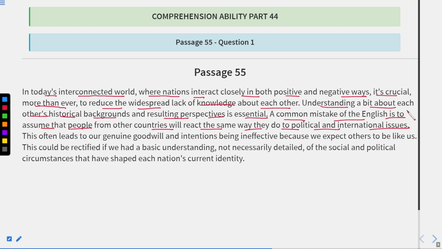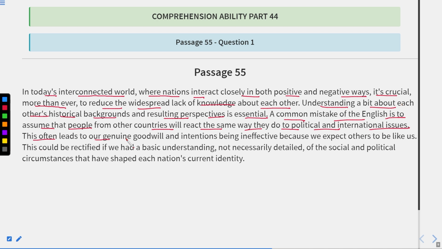There is a common mistake of the English. What the English means, those people who belong to the English countries. What they assume is that their perspective of political situations, they consider that all other people in the world also react in the same manner they do.